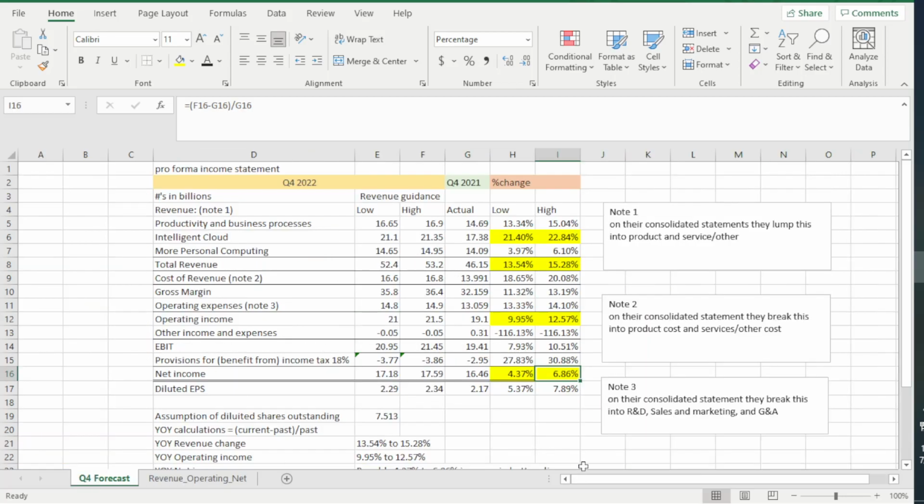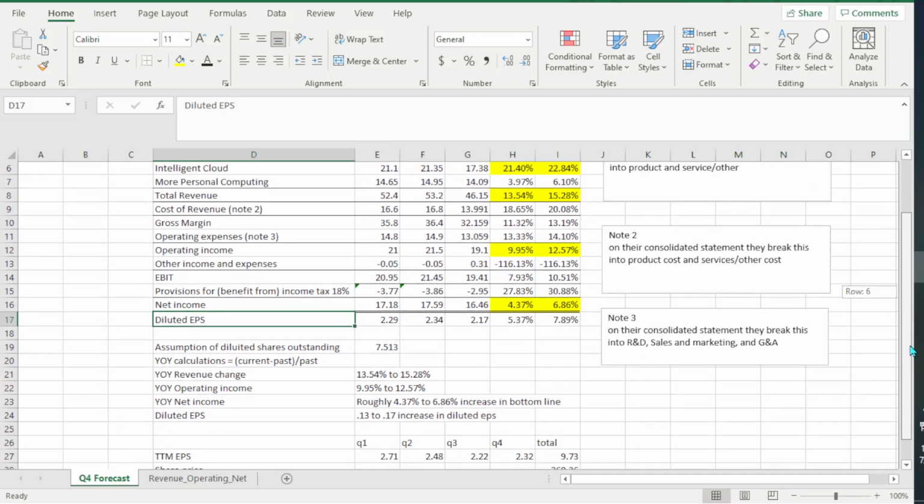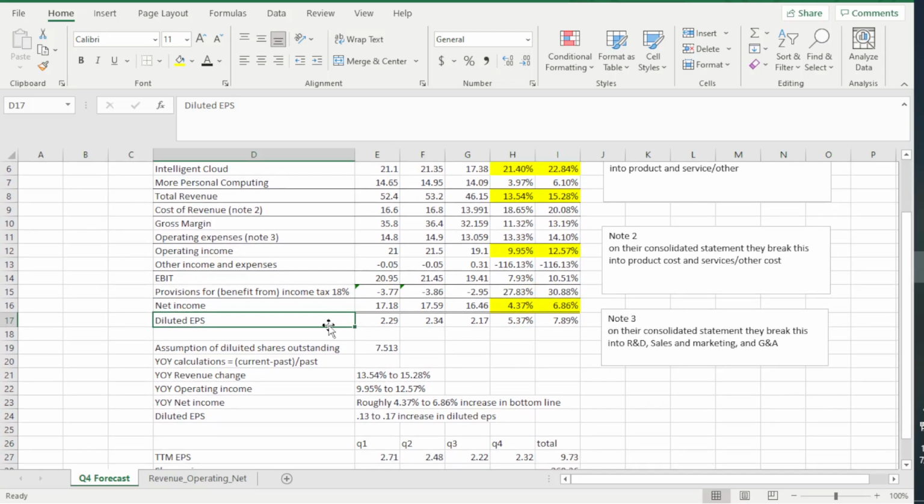So now let's go back here. And we're going to calculate diluted earnings per share. So when I'm calculating this number, here is the assumption that I need to make. Now, this is not the company giving me information. This is me making my own judgment. So this is where things get a little bit blurry, you guys. But generally, this is just a ballpark. So when I'm making this assumption on diluted shares outstanding, I'm just going to make a judgment call. I'm going to say it's going to be right around 7.513 billion.